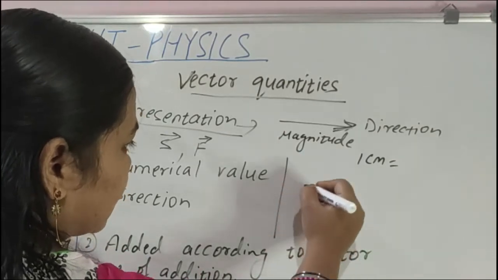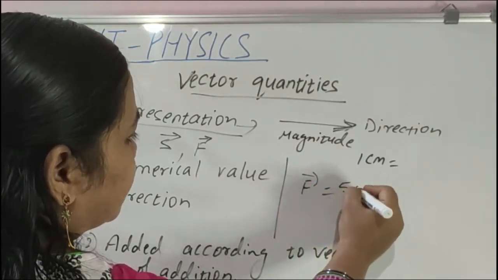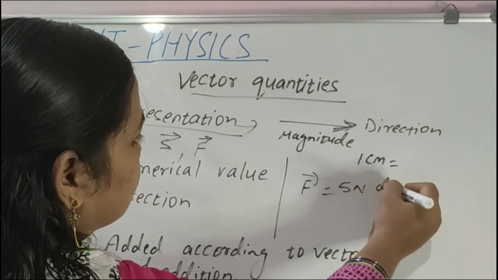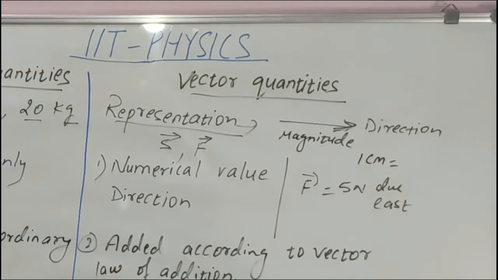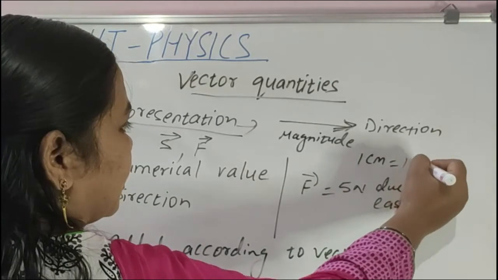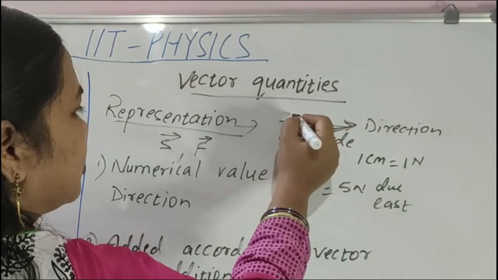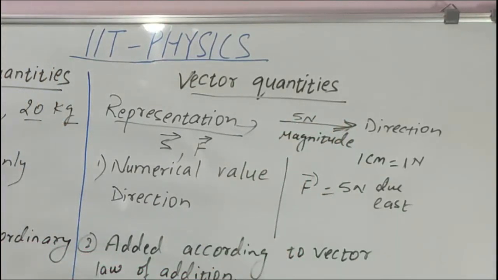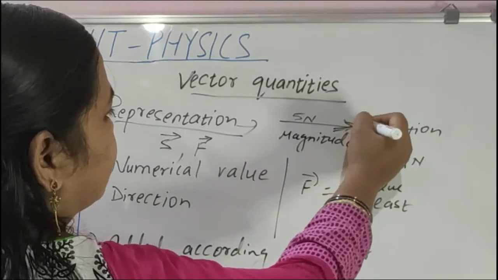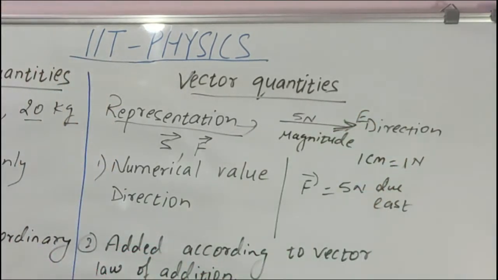Suppose we have a force of 5 Newton due east. You have to represent 5 Newton due east. So you take 1 centimeter as 1 Newton. So 5 centimeter is 5 Newton. Is it or not? If you take 1 centimeter as 1 Newton, then 5 centimeter is 5 Newton. And the arrowhead points to which side? East side. So it shows 5 Newton force due east. So you have to take some suitable scale.